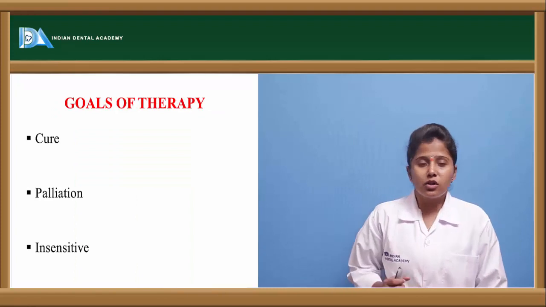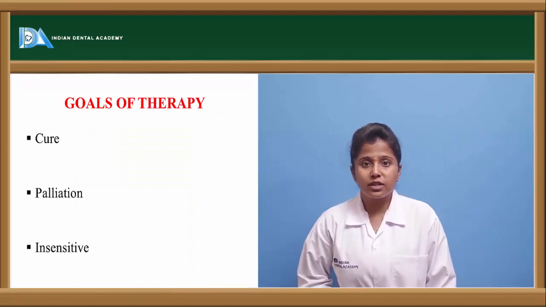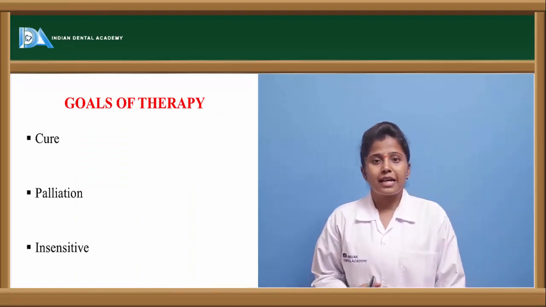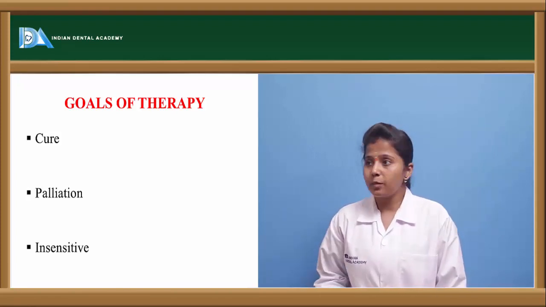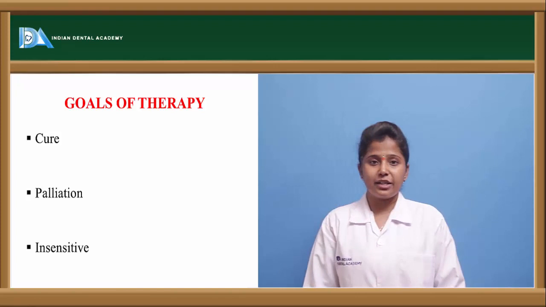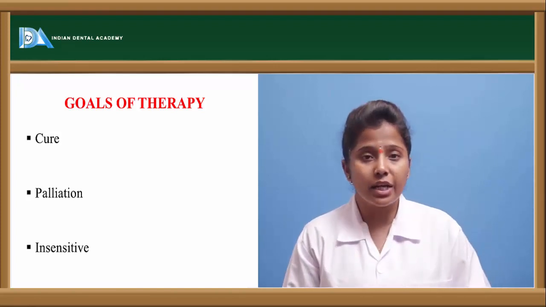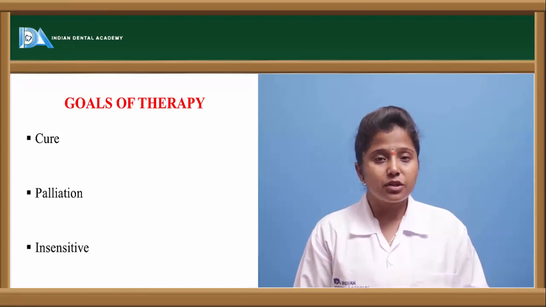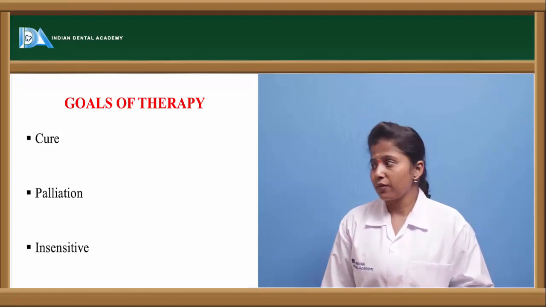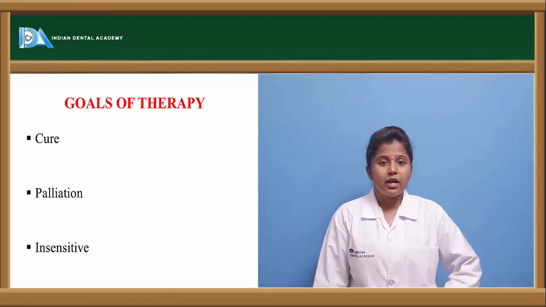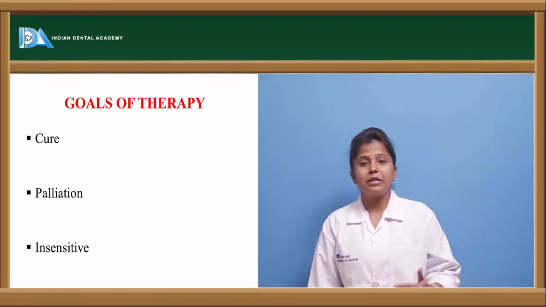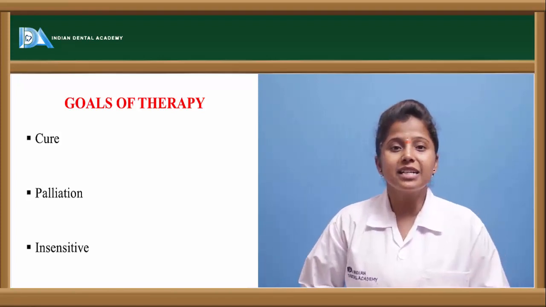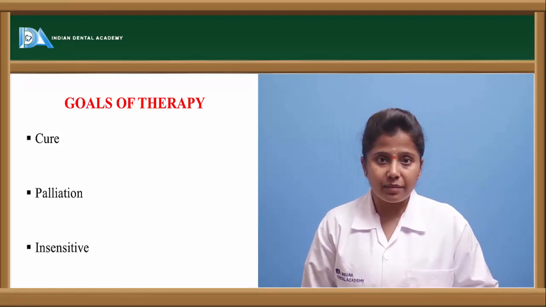So what are the goals of the therapy? The ultimate goal of the therapy is to cure. The cancer, or the tumor cells, should be cured and removed out of the body. The other one is palliation. Palliation is nothing but the shrinkage of the tumors. So the tumors are shrunk and thereby removed out of the body, and the patient should then be supported for the treatment of chemotherapy.